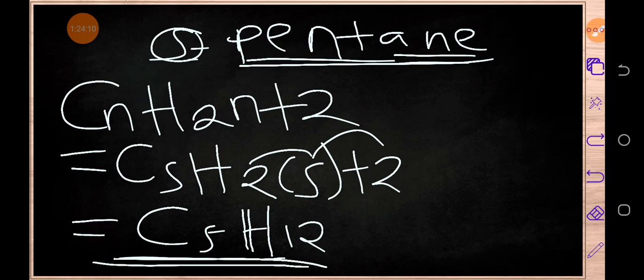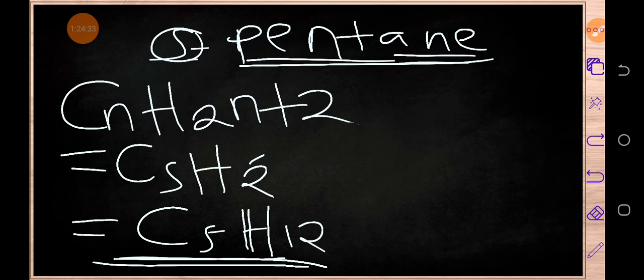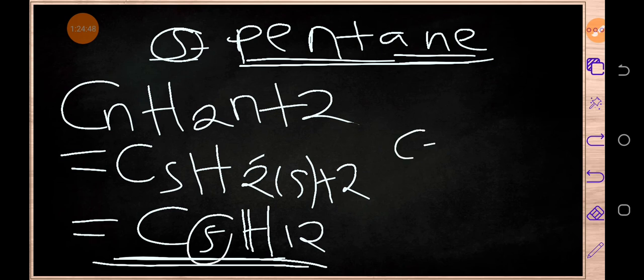Now let's talk about the structural formula. As you can see, we've got how many carbons? 5 carbons. We've got 1, 2, 3, 4, 5.